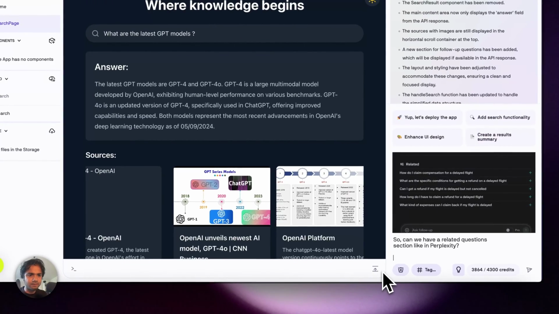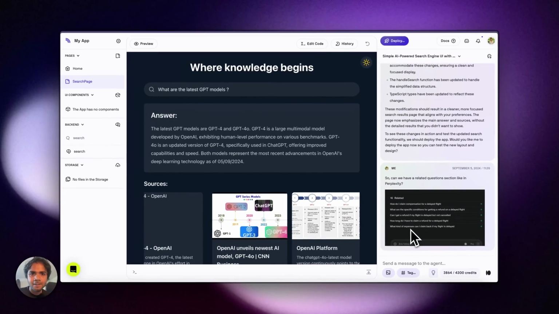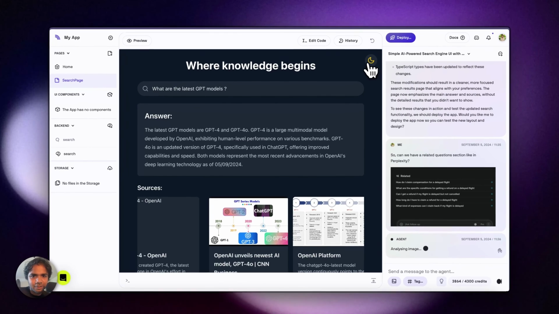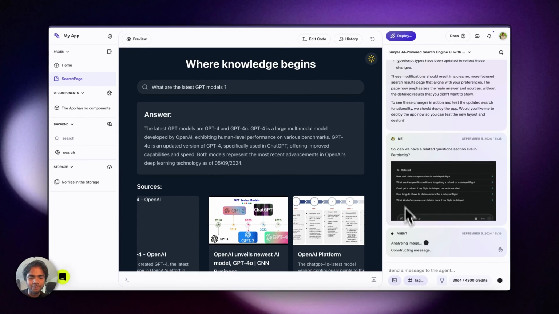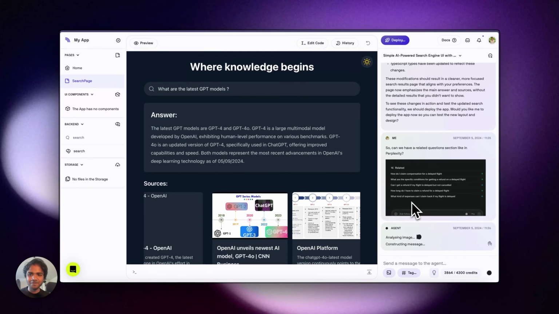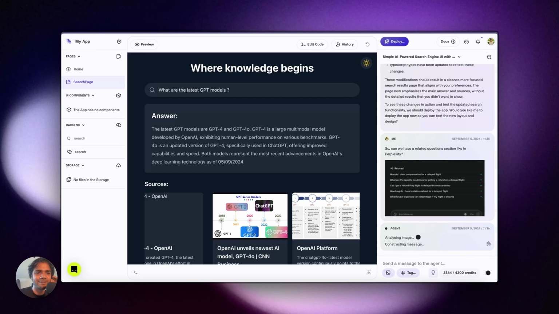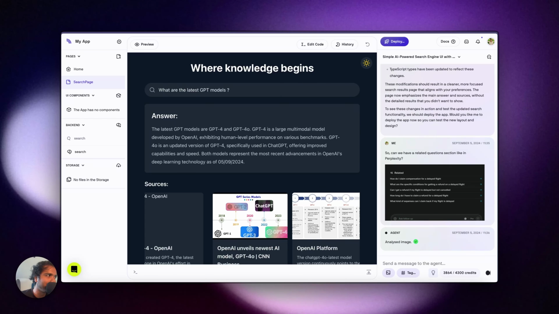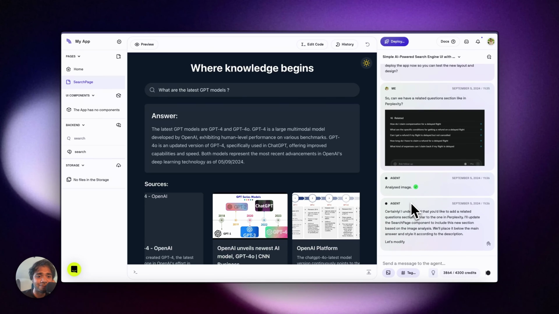And this is it. I think this is still not it. The light and dark mode is broken, but we'll fix that as well. But this is super cool, right? I think we can generate the related questions using another backend. It would be cool enough to use another LLM to generate the related questions.